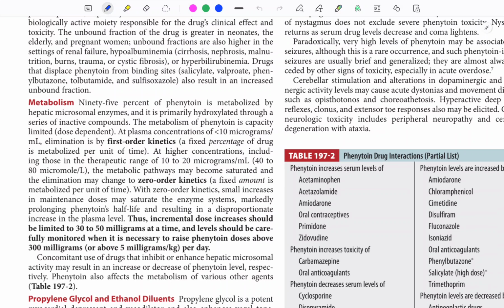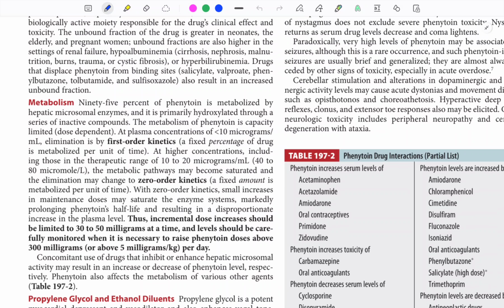Propylene glycol and ethanol toxicity. Propylene glycol is a potent myocardial suppressant. 40% propylene glycol and 10% ethanol with NaOH is used. Propylene glycol is a potent myocardial depressant and vasodilator. It increases vagal tone. It can cause coma, seizure, circulatory collapse, ventricular arrhythmia, AV block and hypotension, hyperosmolality, hemolysis, lactic acidosis. And ethanol can produce a disulfiram reaction.